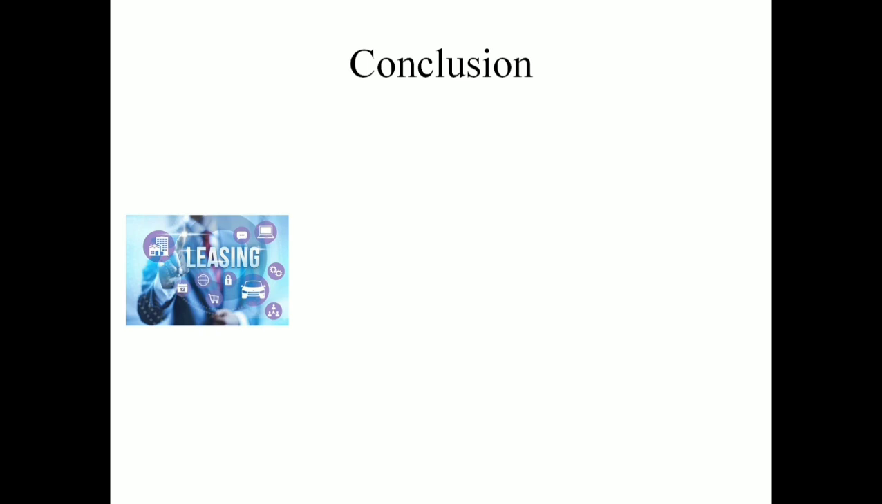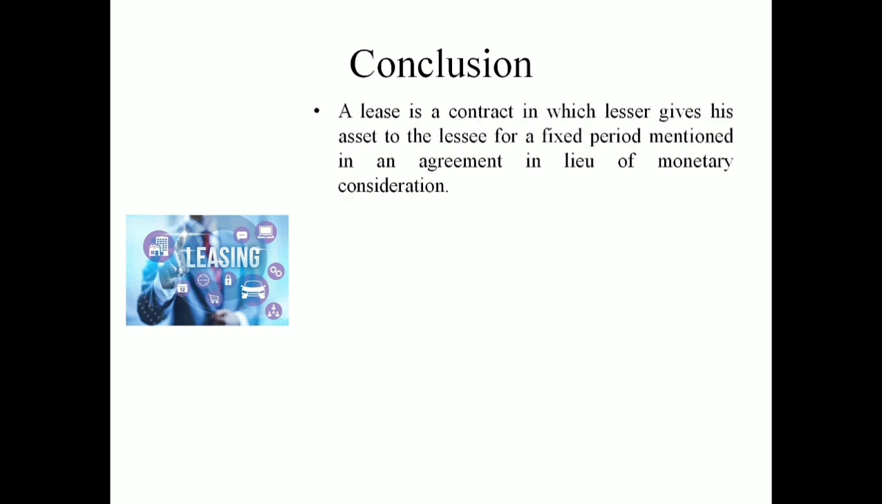So in this video, let us summarize what we have discussed in this introductory part of leasing. A lease is a contract in which there are two parties, the lessor and the lessee. The lessor gives his assets to the lessee for a fixed period. Normally there will be a specific period mentioned in the contractual agreement, and a particular monetary consideration also. That is the first and foremost point you have to remember. There will be a contractual agreement between two parties, the lessor and lessee, for a fixed period of time.